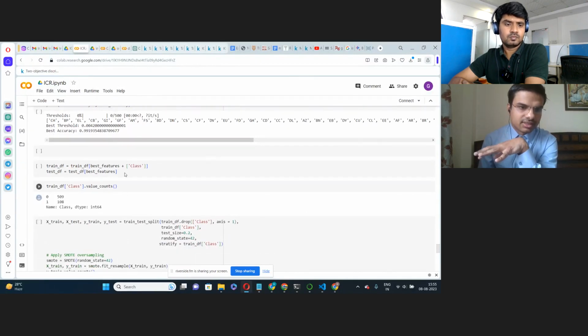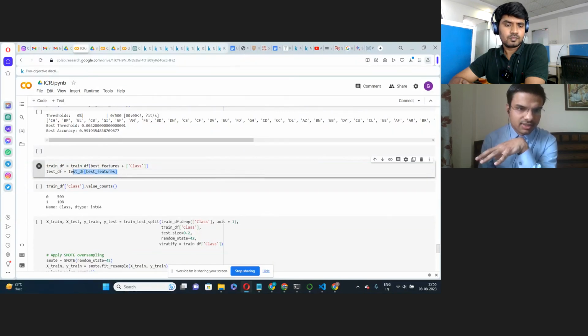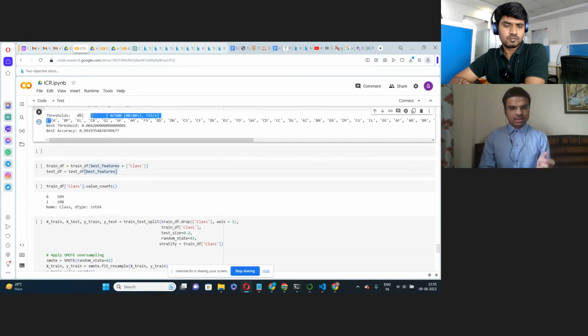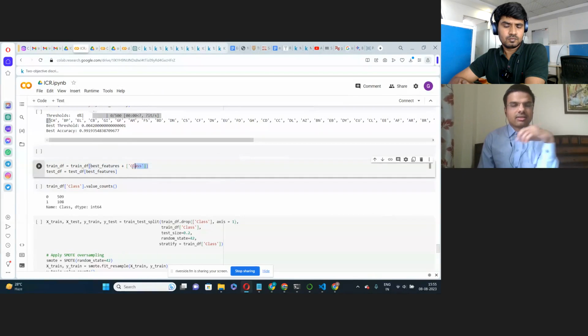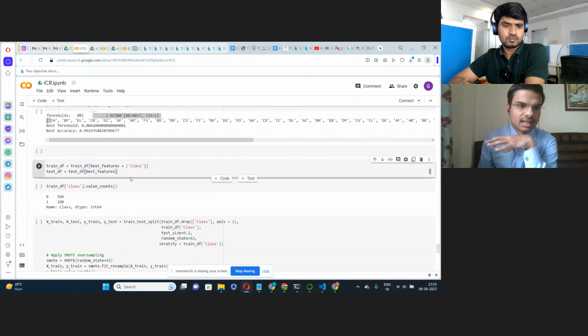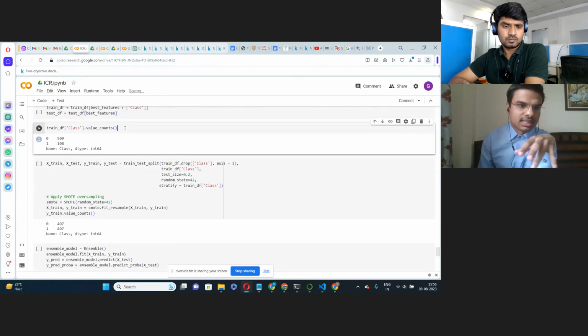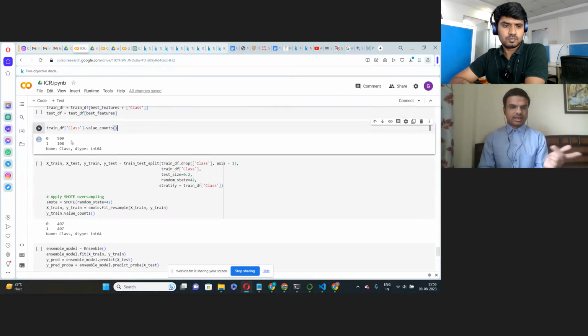Then we replace the features with the important features that we have got here. So this is what the best feature is, and then we have provided it with the labels also, and then we find the distribution of the labels. Then there are 509 instances for the zero level, and there are 108 instances for the one level, and then we split the data set into train and test.